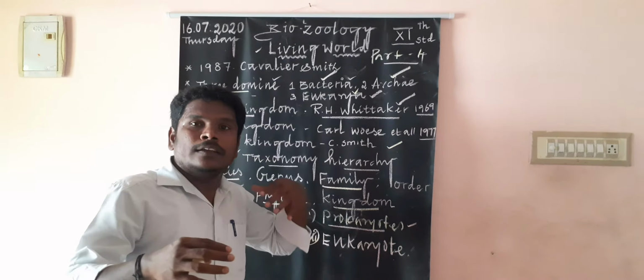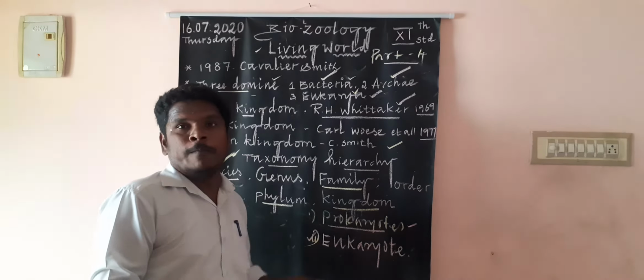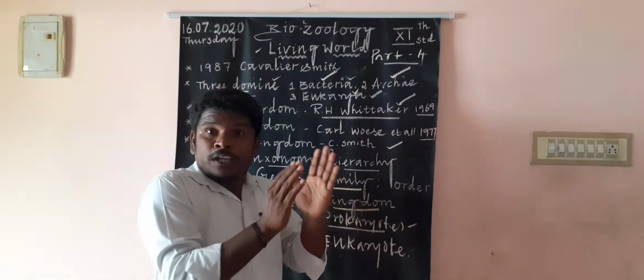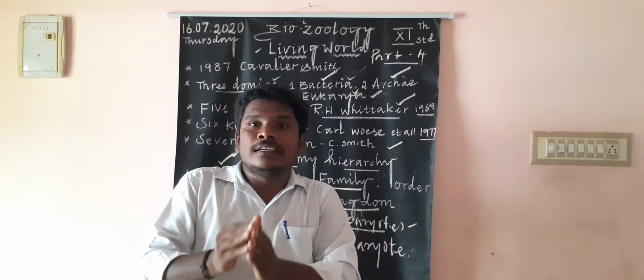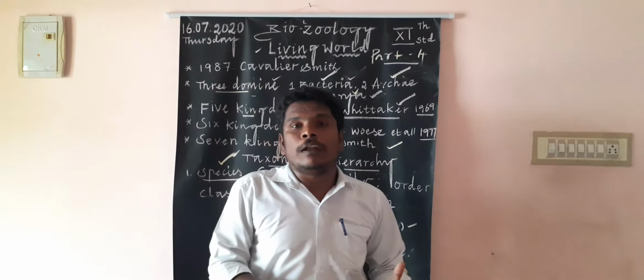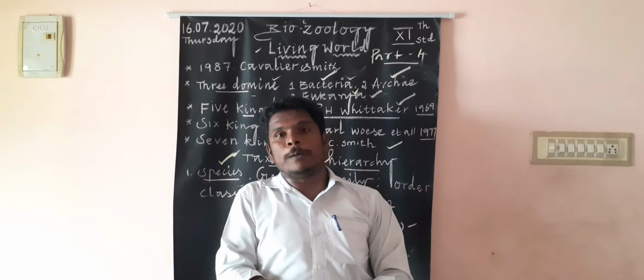Do you know what are the species with sterile offspring? Examples are hinny, mules, liger and tigon. So those are sterile offspring.